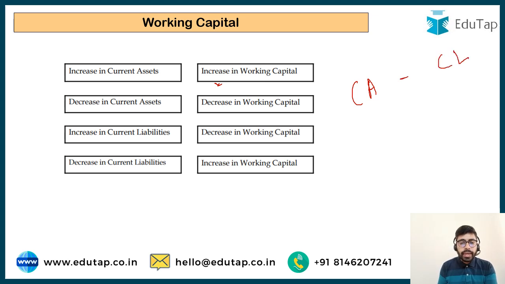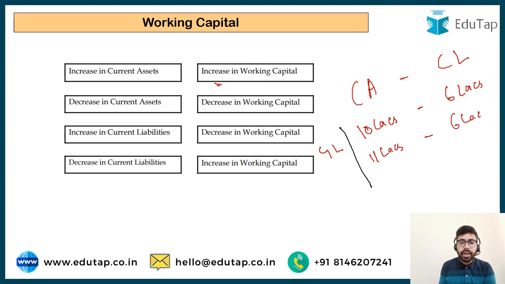Now suppose I take the figure of current asset as 10 lakh and the figure of current liability as 6 lakhs. I take this as the base figure. So if I increase my current asset to 11 lakh, my working capital is going to definitely increase. Earlier my working capital was 4 lakh, but now it would be 11 lakh minus 6 lakh, that is, 5 lakh. If I decrease my current asset to 9 lakh, then 9 lakh minus 6 lakh is going to be 3 lakh. So working capital in this case has declined.